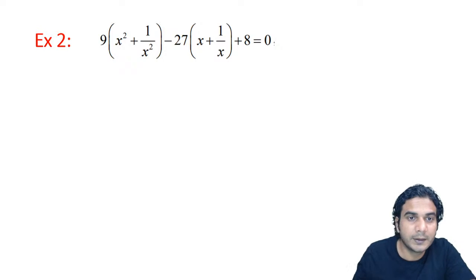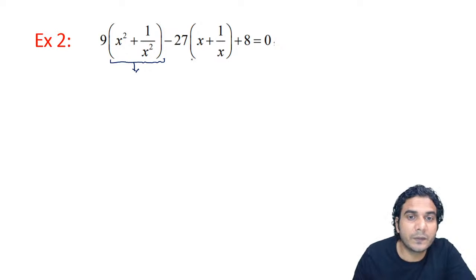All right. So now you can see this x square, probably you have got it right. So x square plus 1 upon x square, as I have told you, can be written as (x plus 1 upon x) the whole square minus 2, or (x minus 1 upon x) the whole square plus 2. So which formula we need to use?